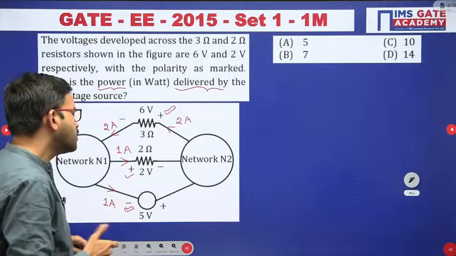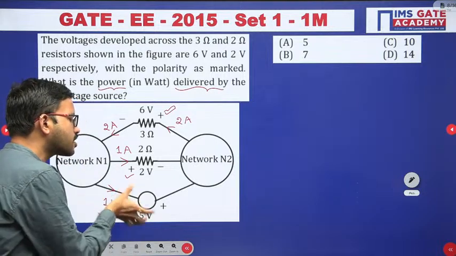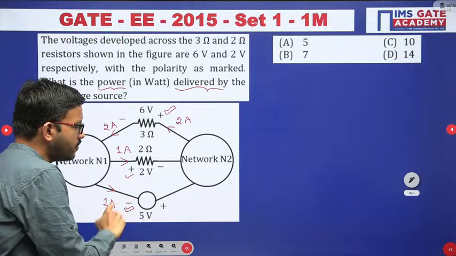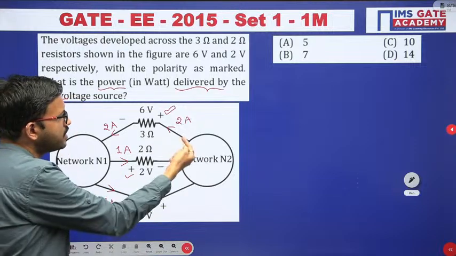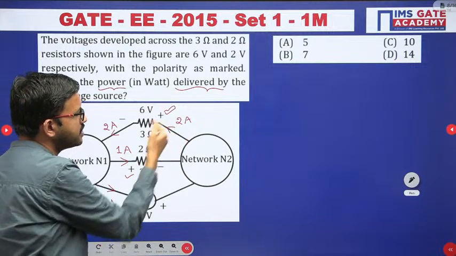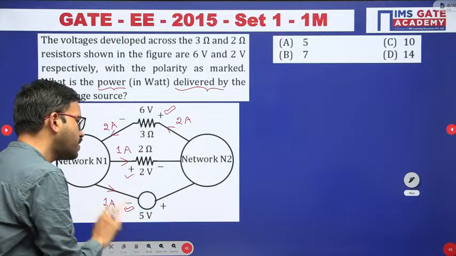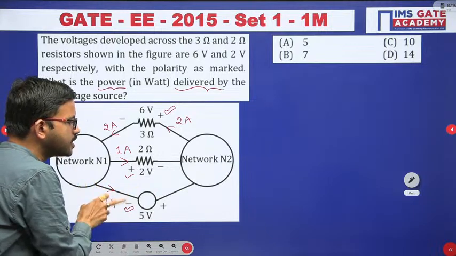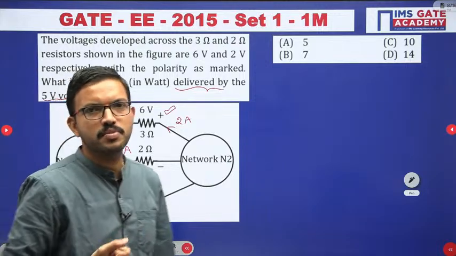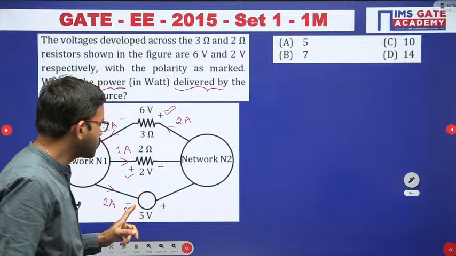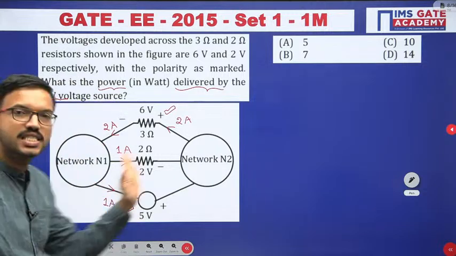Suppose in that case, even in this particular example, if they had given a plus sign here and a minus sign here, whatever the convention, current enters at the positive terminal. Similarly here also, if the positive terminal is present here, since current enters the positive terminal, that means this source is not delivering, rather it is absorbing the power. But in this question, since current enters at the negative terminal, that means it is delivering the power.